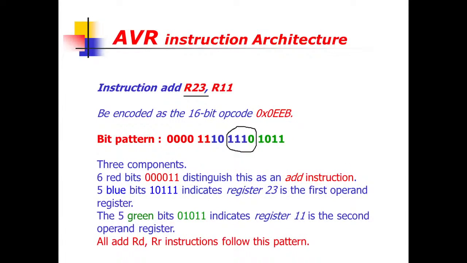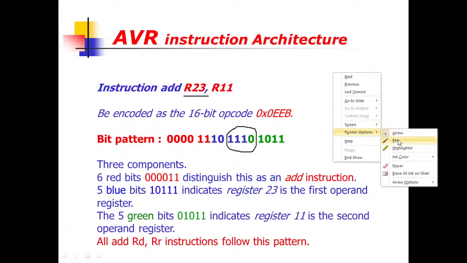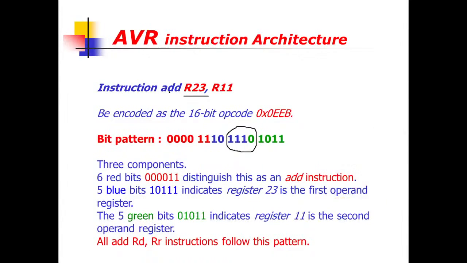Now similarly, there is one more instruction, the addition instruction. The addition instruction is very simple: ADD R23, R11. In this case, again you require some number of bits to represent this add instruction, and then some bits for R23 and some bits for R11. Fortunately, we do not have 16-bit data here. So we only have to allocate bits for the addition instruction, bits for R23 and bits for another register.